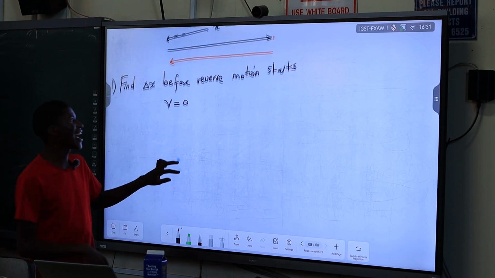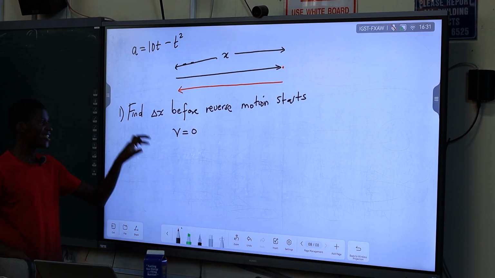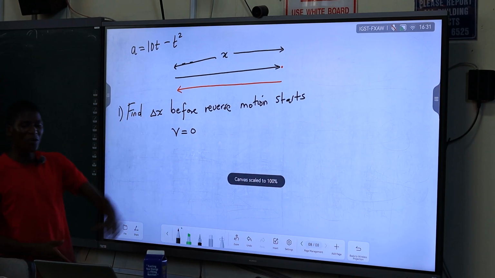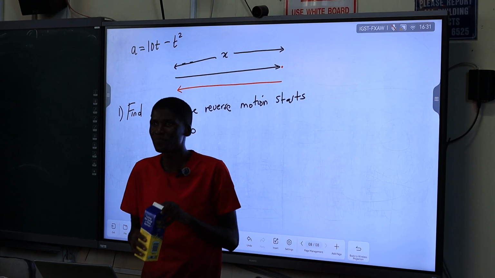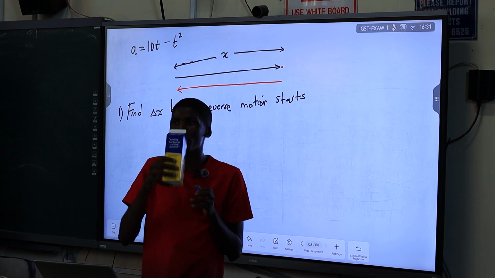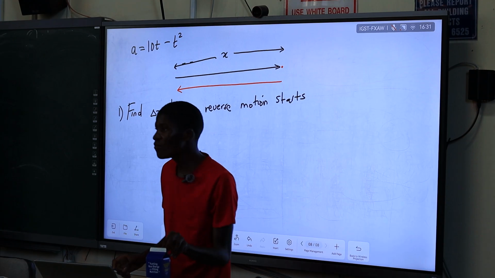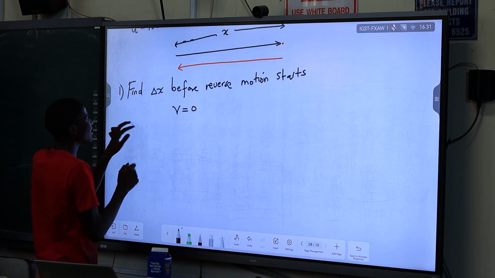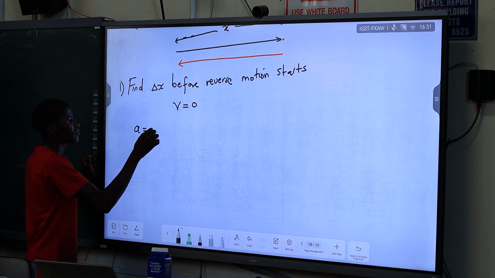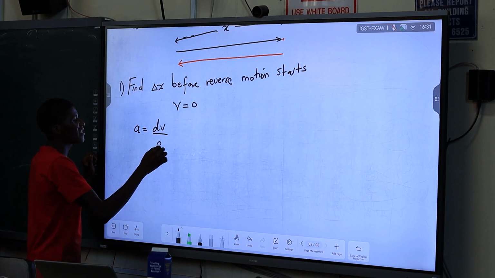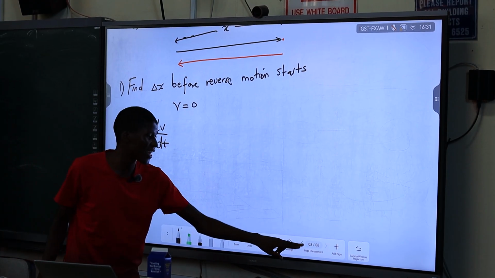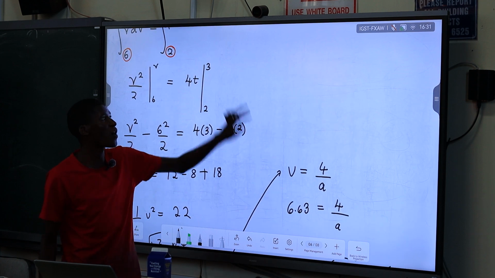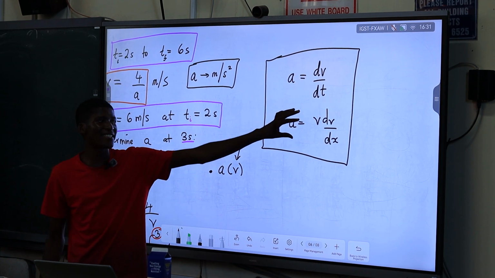Now velocity is 0. So what can we do with that acceleration equation again? Acceleration is dv dt. Why are we using this expression for acceleration rather than the other one, v dv dx?